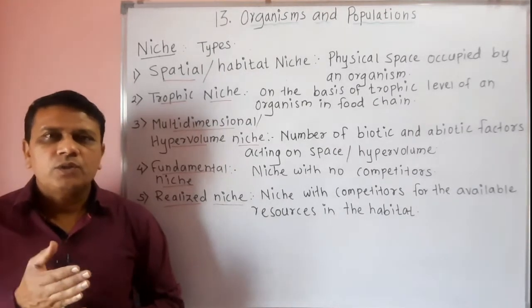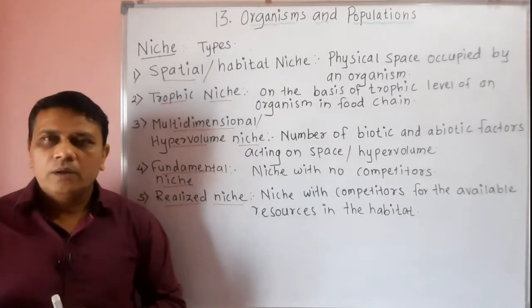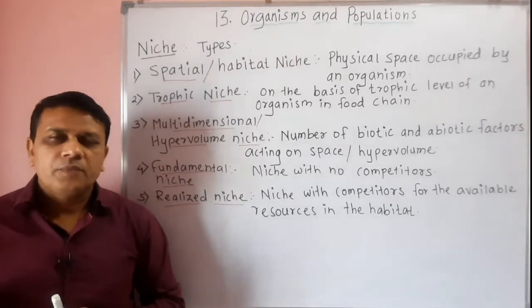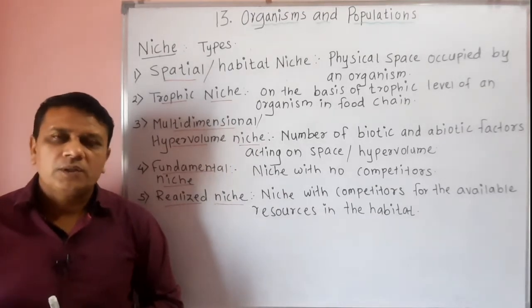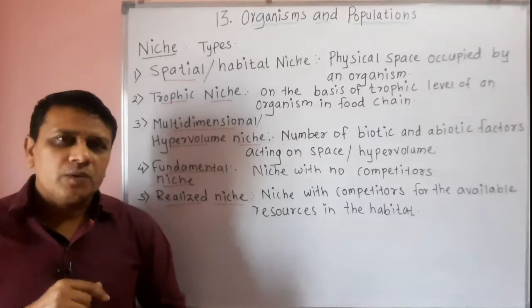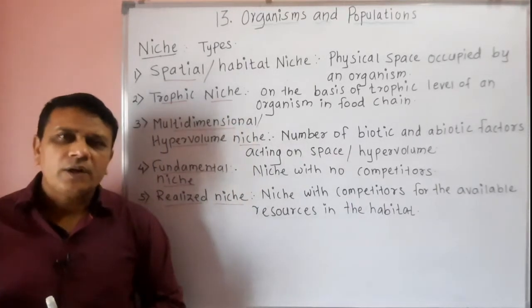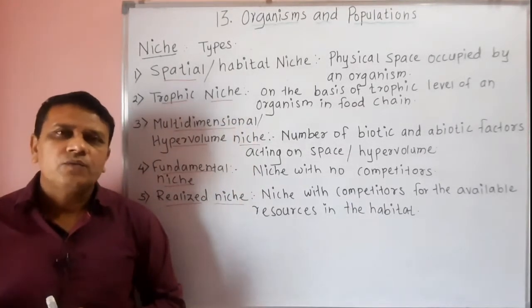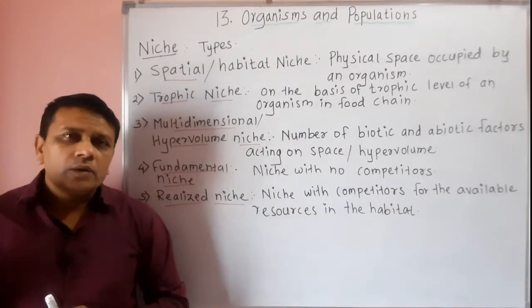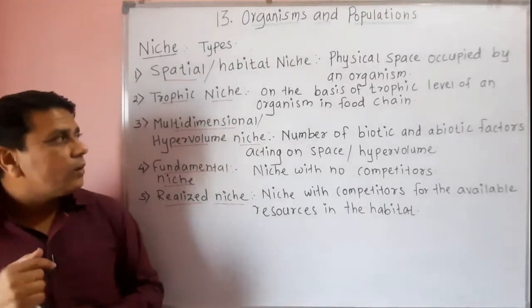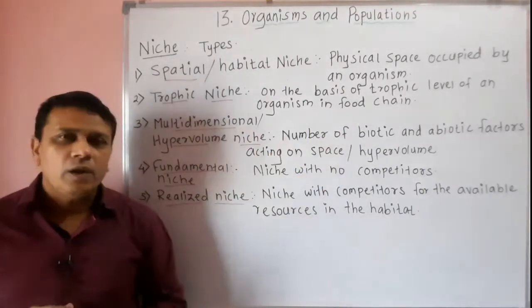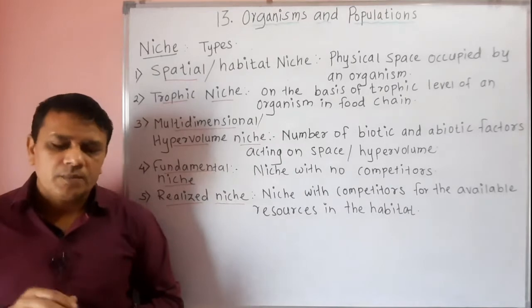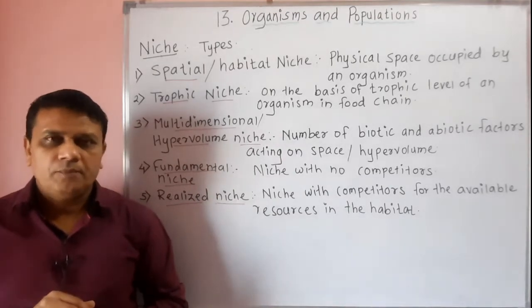For example, a food chain consists of producers, then primary consumers, secondary consumers, tertiary consumers, and decomposers. So these are the different trophic levels found in the food chain. So trophic niche is based on the trophic level of an organism in such a food chain.